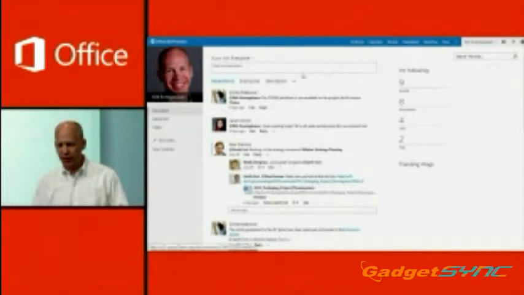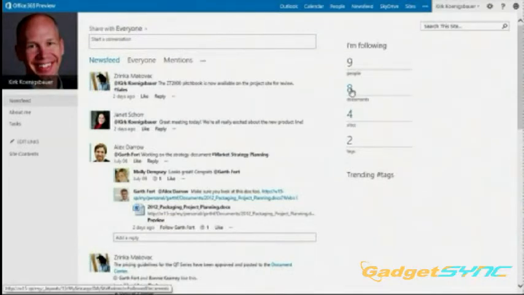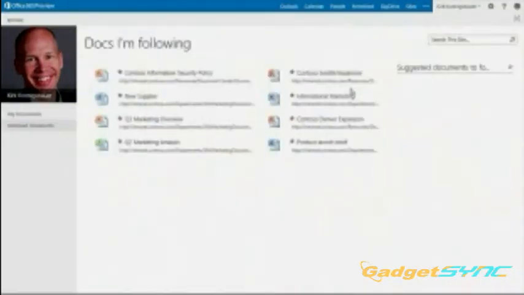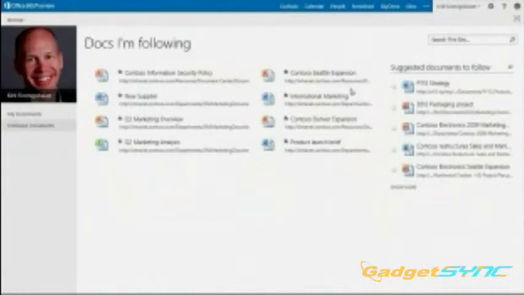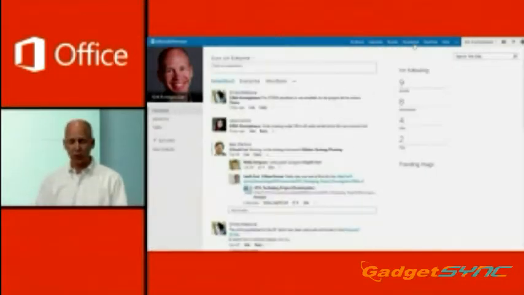Over on the right here, you can see the listing of the people I'm following, the documents I'm following, the sites I'm following, the tags I'm following. I can go ahead and just click and go into all the documents and see the ones that I'm looking at. SharePoint will also suggest documents that I should be following based on the documents themselves and the things that I've followed in the past. It's a great way to make sure that I stay connected with what's happening in the org.